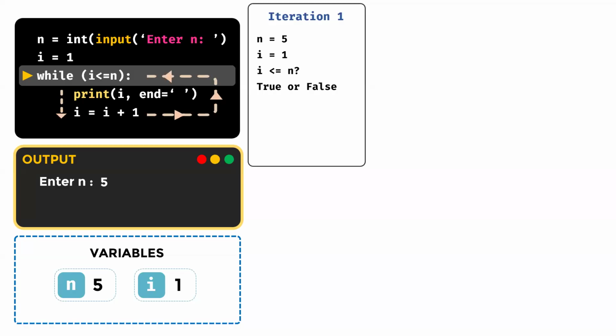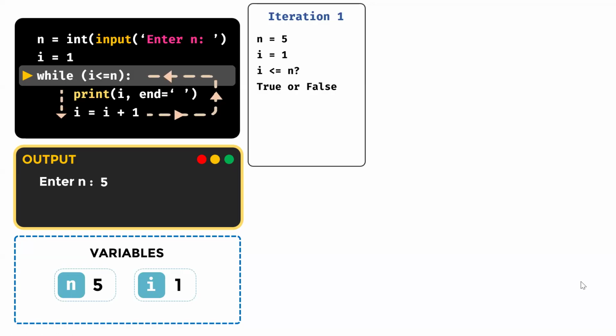I less than or equal to n, is that true or false?